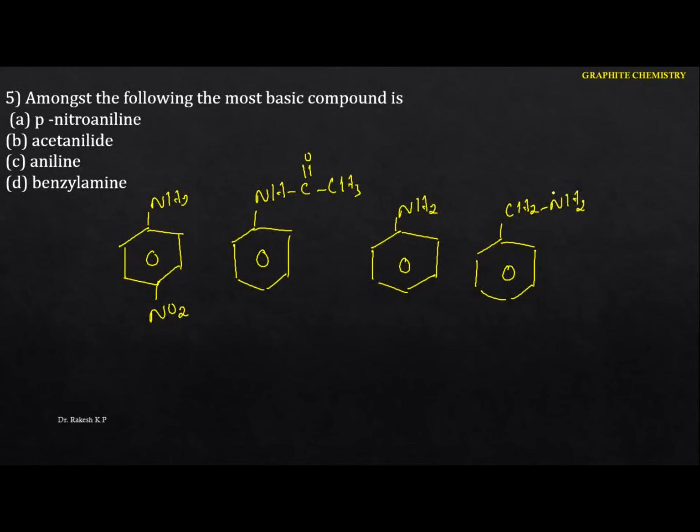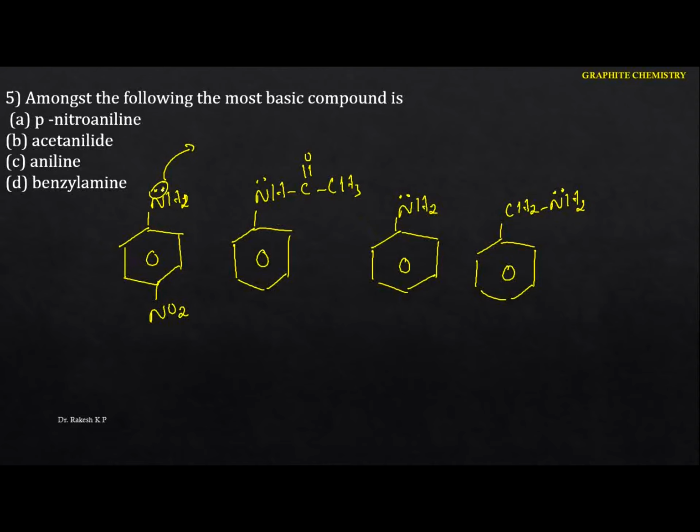In all the cases the nitrogen contains a lone pair of electrons. Basic nature means they have to donate the lone pair of electrons towards an electron-deficient species. Of course, all the compounds are basic here. Now we have to identify the most basic one.